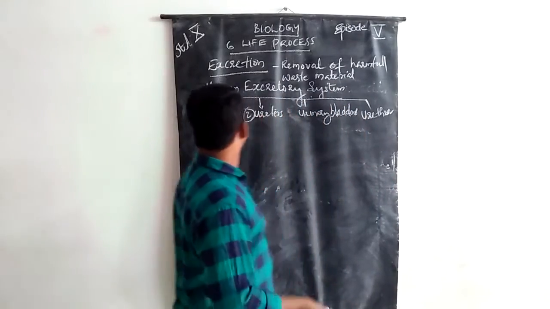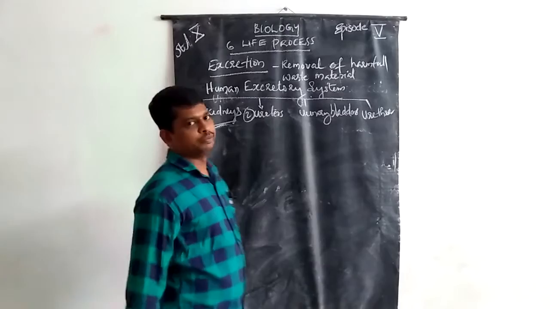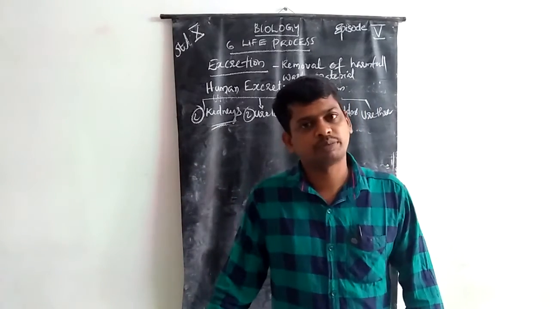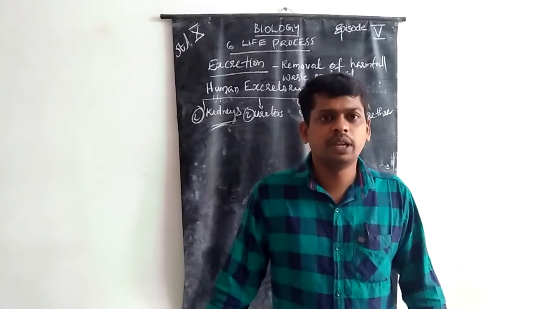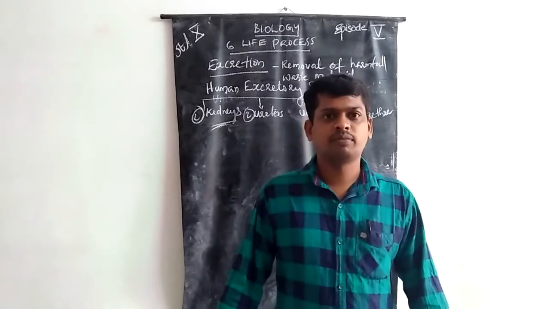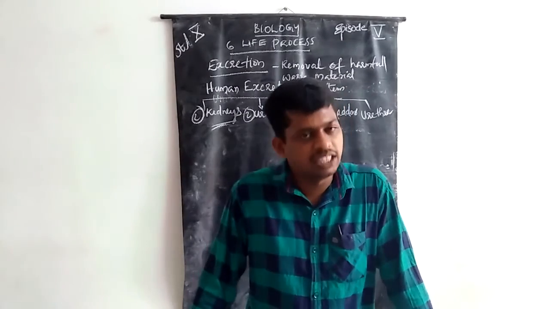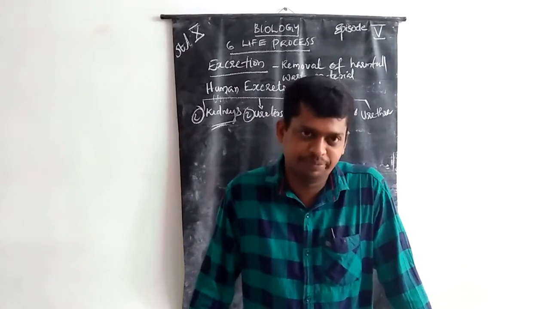Okay, kidneys. What is the color of the kidney? Have you known about the kidney? It is a muscular organ of dark reddish color.